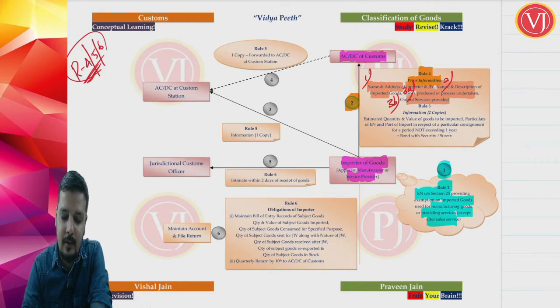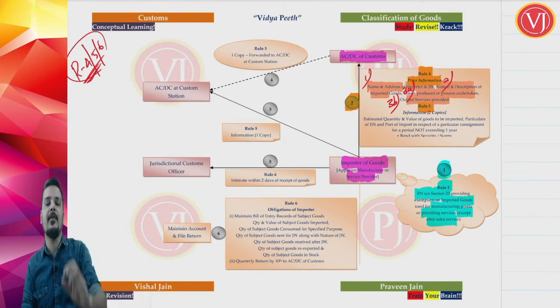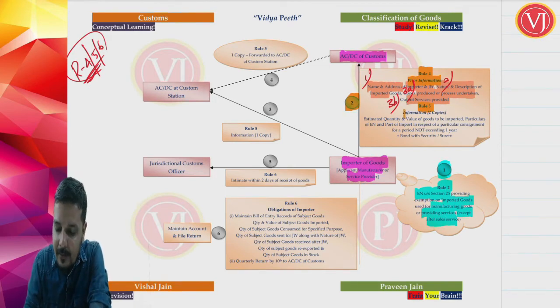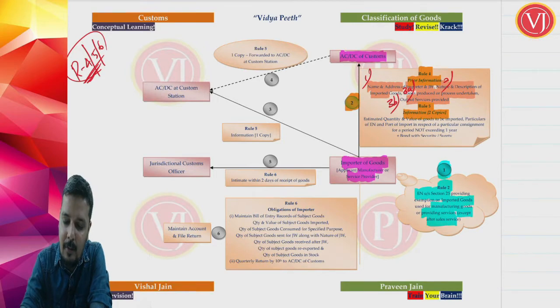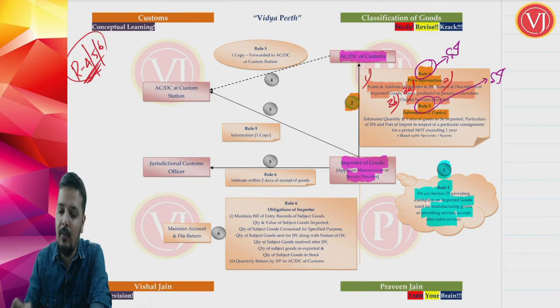Now there is a rule called rule 5. Now, rule 5 tells that he has to further give, this is general information. Rule 4 talks about general information. Rule 5 talks about specific information. He has to give information in 2 copies. You can talk about rule 4 in this way. Rule 4, friends, talks about general information. Rule 5 talks about specific information. Right, now what is the information that he has to give in 2 copies? Specific information.